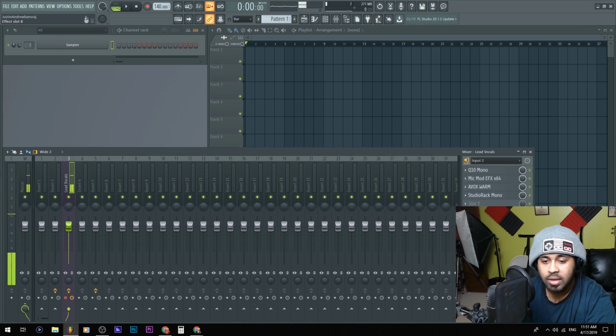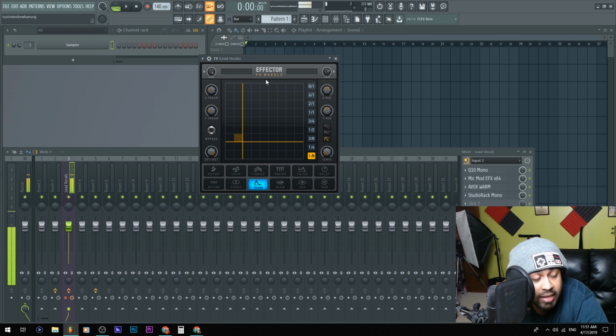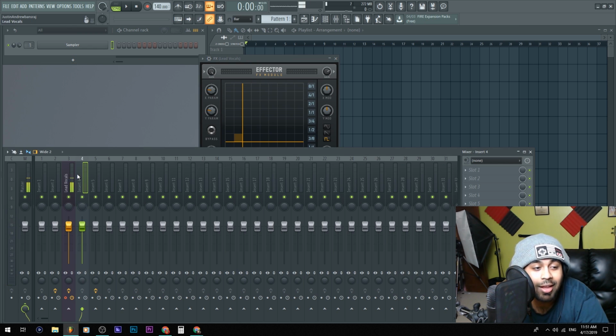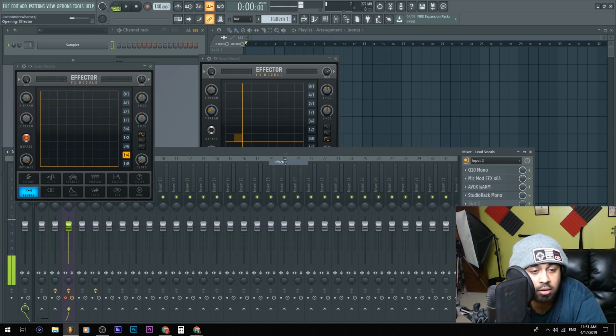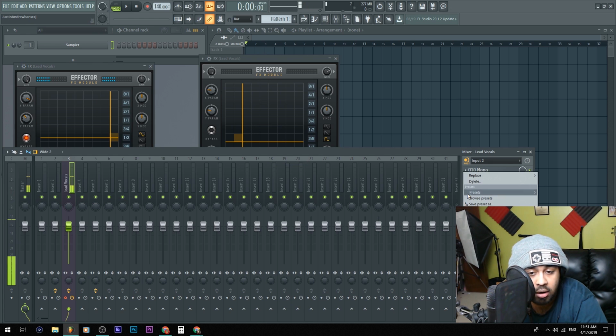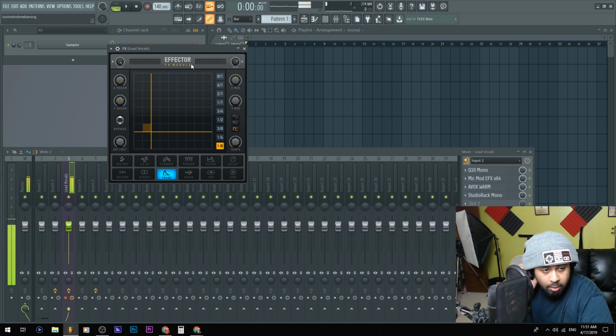If it sounds cool for you, you can use that setting. Next, we have something called Effector, FL Studio's FX module. You can find it in FL Studio. Go select, go to EQ, no, filter, and then find Effector. Click it and it'll open just like that. But I already got one, so I'm not going to do that. And this is the thing I put right here.